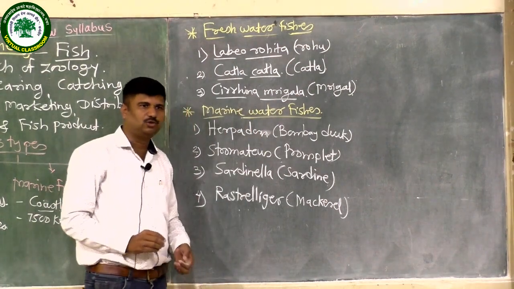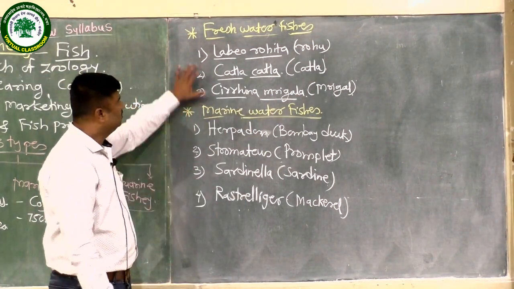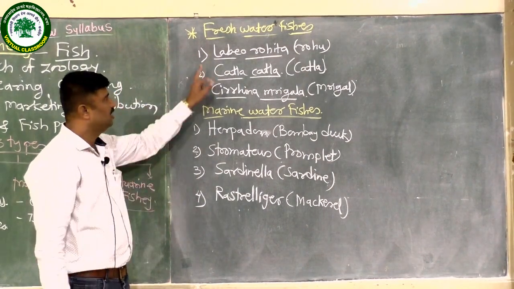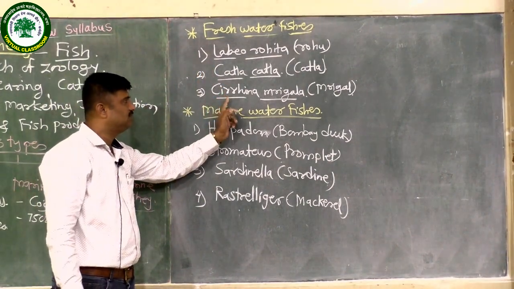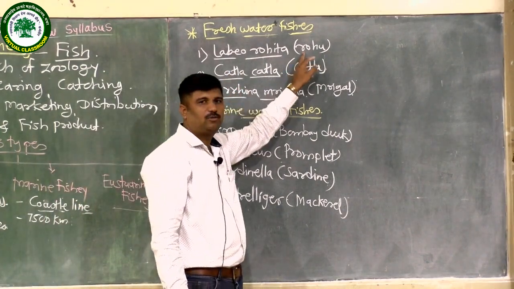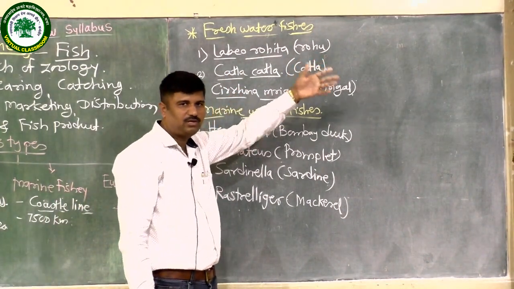Bangda, as we call it. These three are related to the freshwater fishes: Labeo rohita, katla, Cirrhinus mrigala. These are the scientific names, and the vernacular names or local names are used in our market.